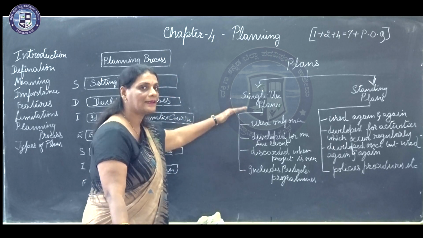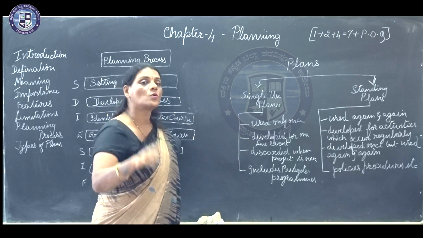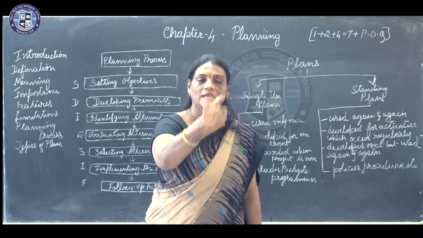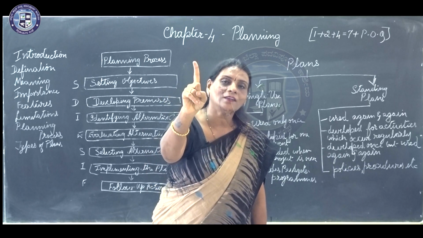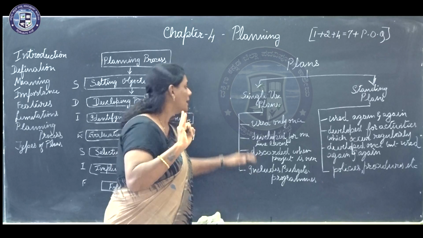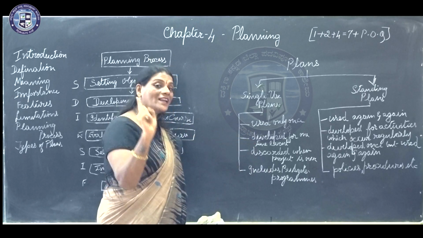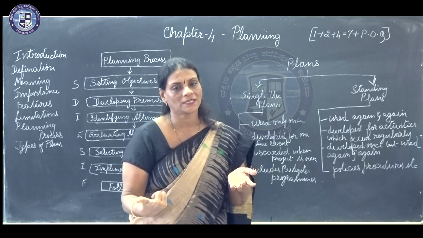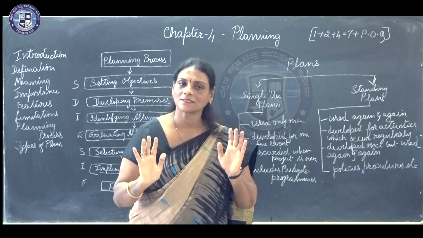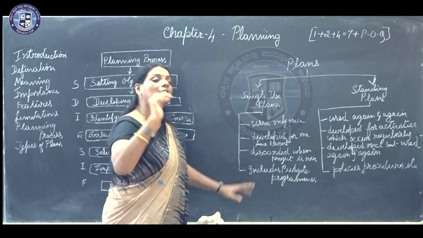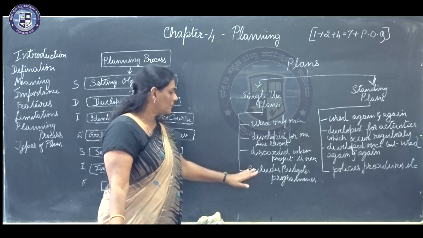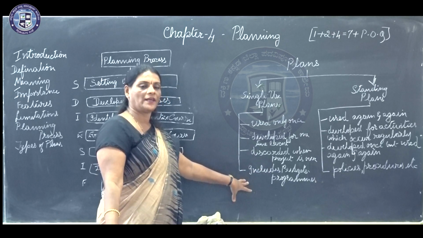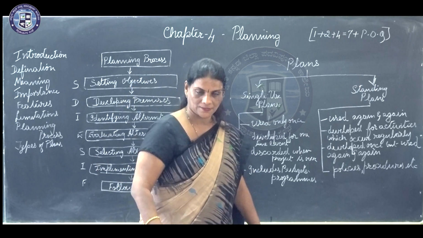So, it is very clearly stated here, it is used only once. The single use plan, the name itself is suggesting it is used only for one use, single use. Next, developed for one time event or project. Once that event or that project lapses, the plan is gone. Here, discarded once the project is over. The last one, that is, which are the things involved coming under this particular head? It may be budgets or programs.